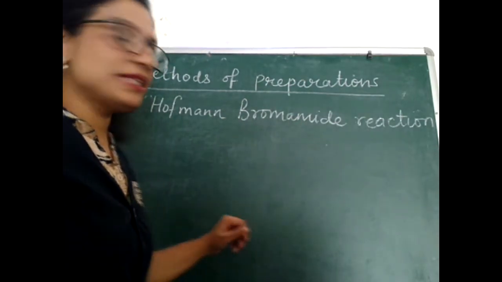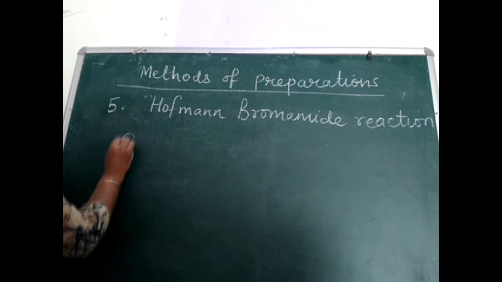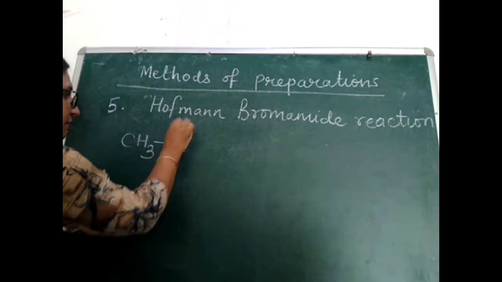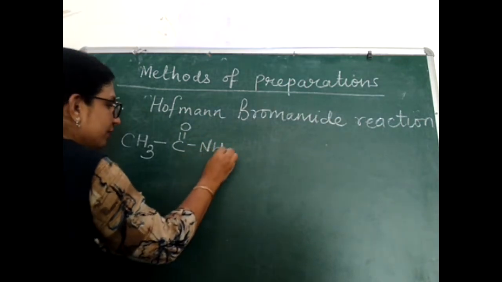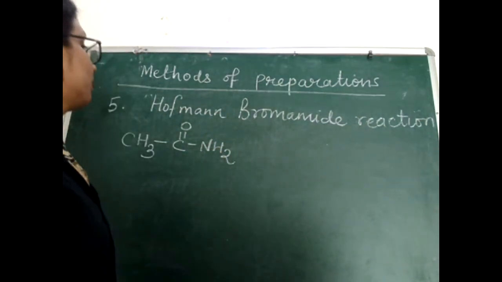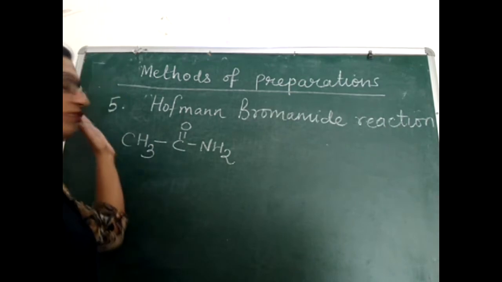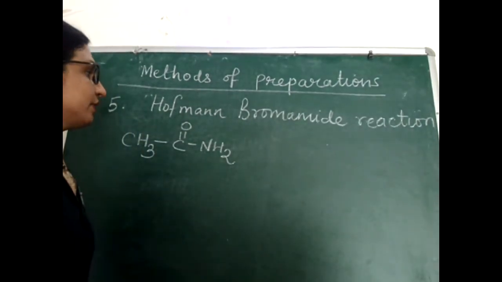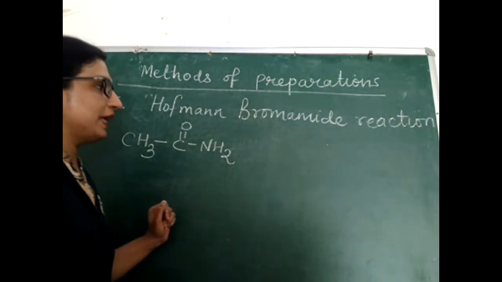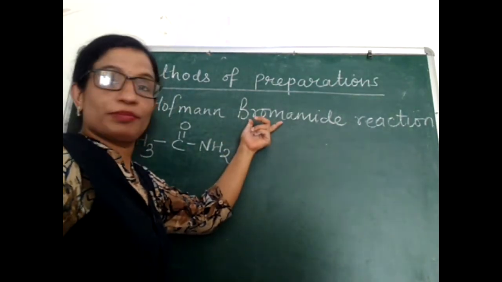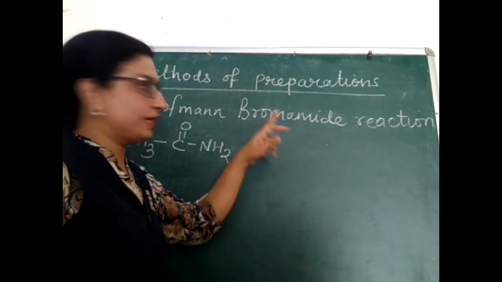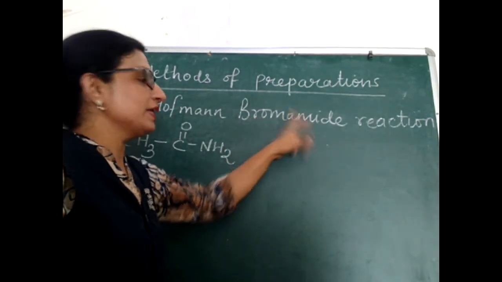So what happens in this reaction? When any amide, I am also writing the equation simultaneously. Look here, I have taken the fifth method to prepare amines, the Hofmann-Bromamide reaction. From this term bromamide, you can remember two reactants: one is bromine, one is amide.